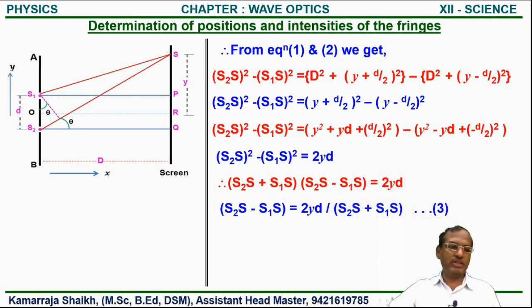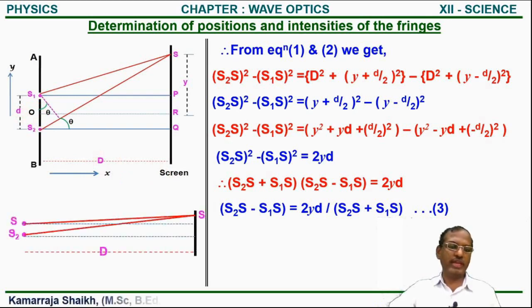Here we consider that the distance between S1 and S2 is small d, and this small d is very small compared to capital D. So this figure will look like this one. In this figure, S1 and S2 are very close to each other.